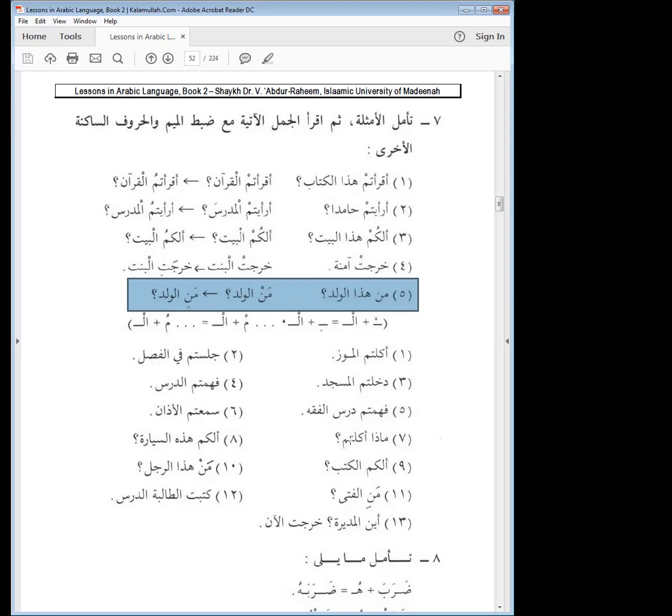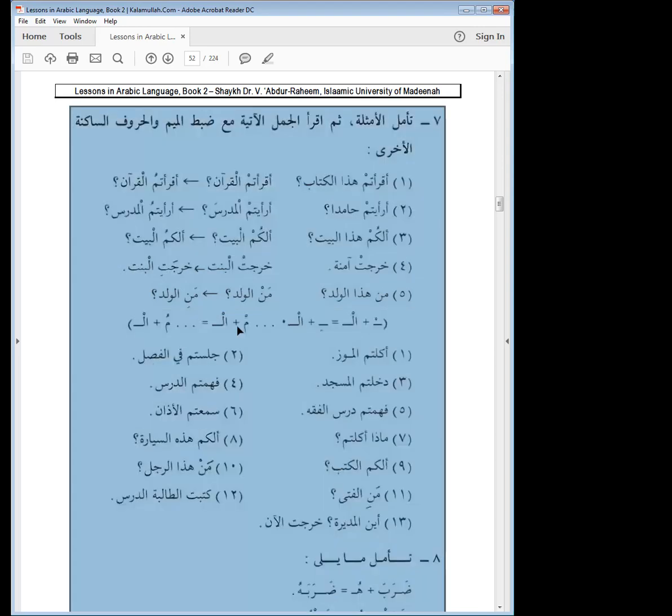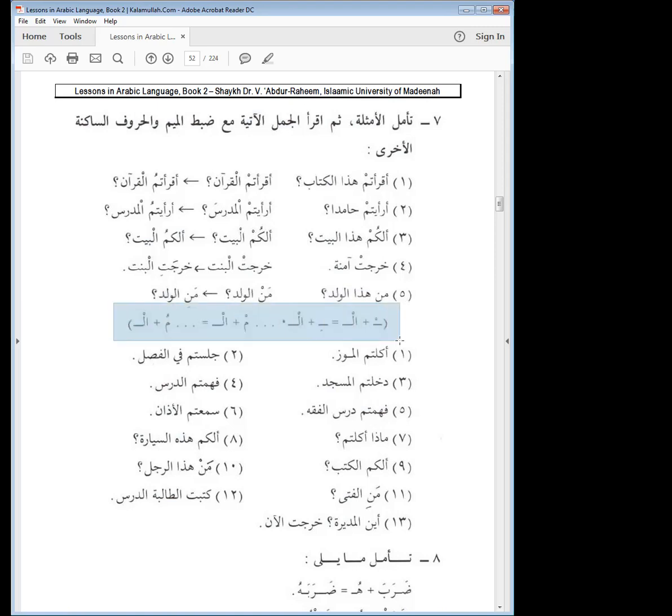So in brackets here, it is showing what we did: when you have two sukuns clashing, you put the kasra below the first letter with the first sukun. In the case here where the meme sukun is clashing with the alif lam with sukun, you put the dhamma over the meme for those pronouns that we did, right? Kum and tum.